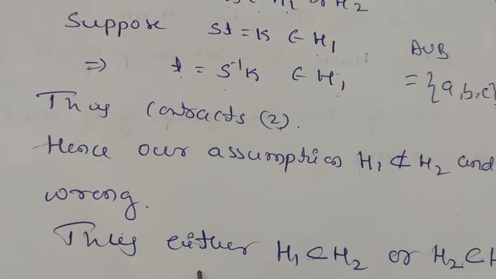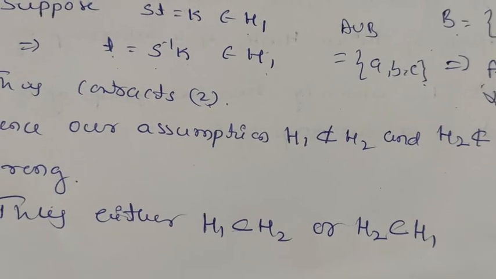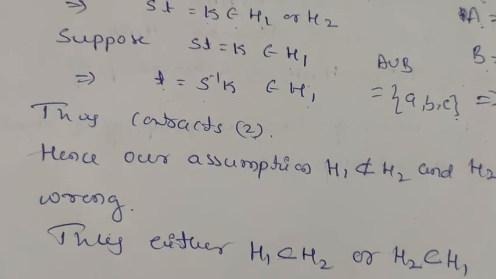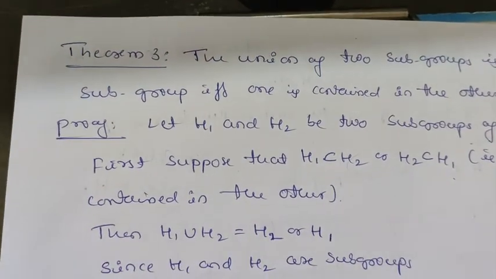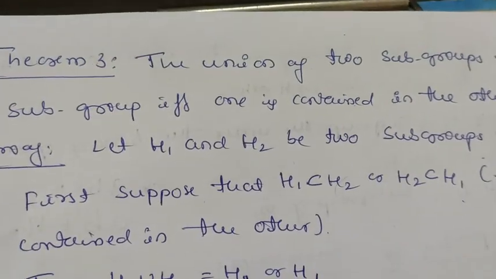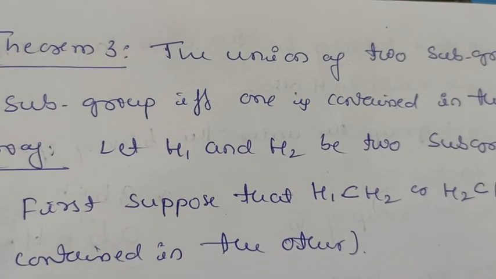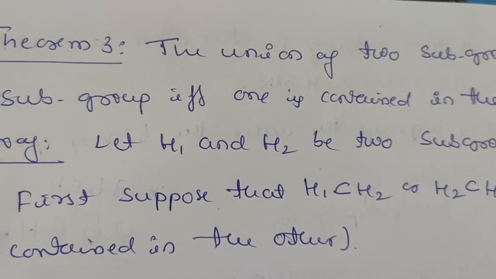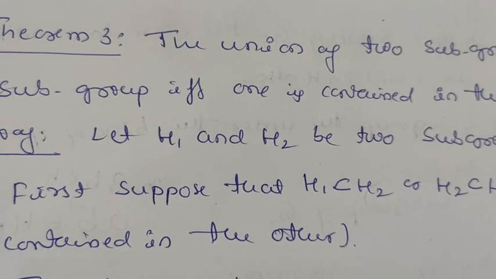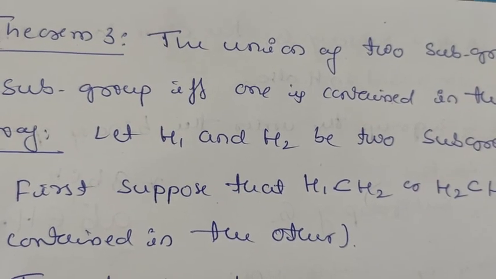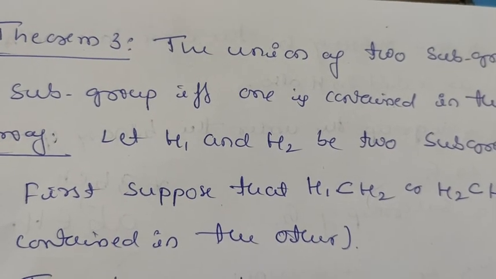Thus, this implies either H1 is contained in H2 or H2 is contained in H1. So thus, the union of two subgroups H1 and H2 is again a subgroup if and only if one is contained in the other. That is, if H1 and H2 are subgroups, their union H1 union H2 is also a subgroup only when H1 is contained in H2 or H2 is contained in H1. This is the proof of this theorem.